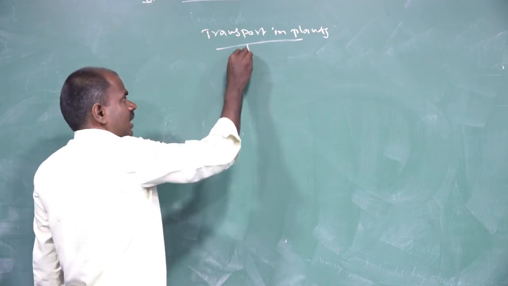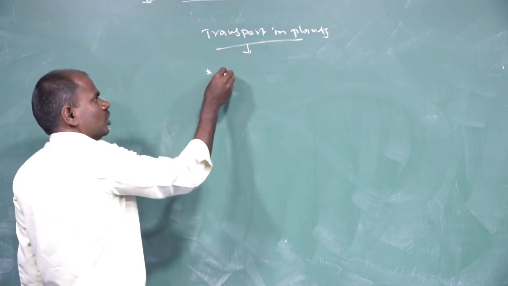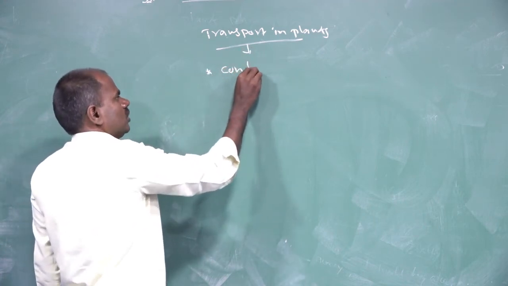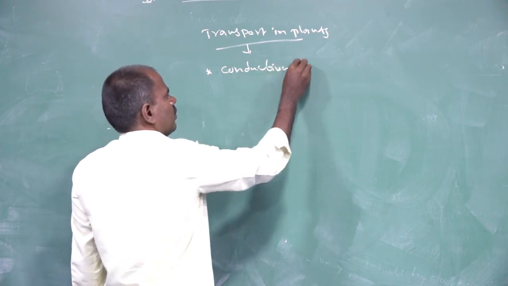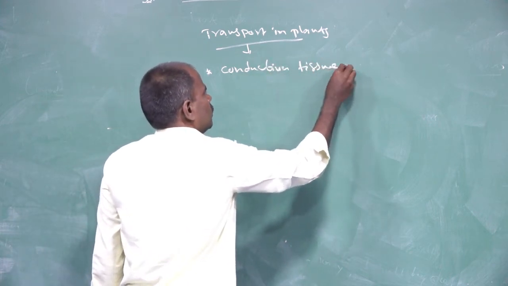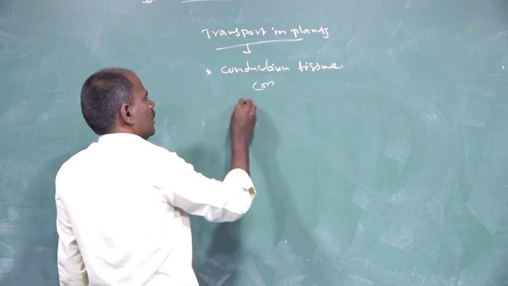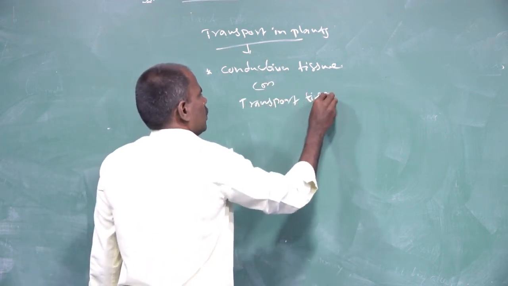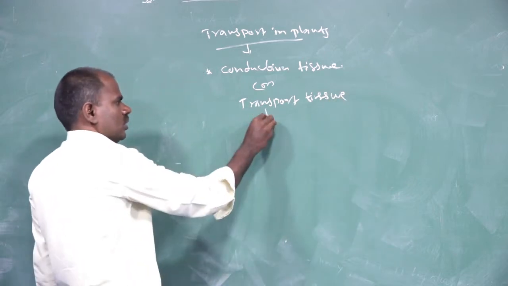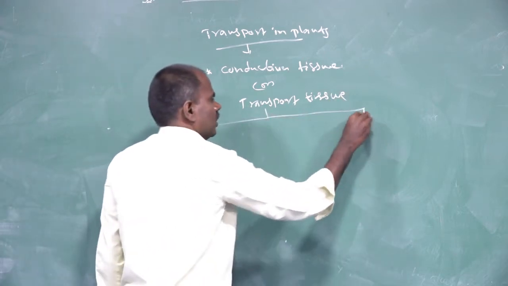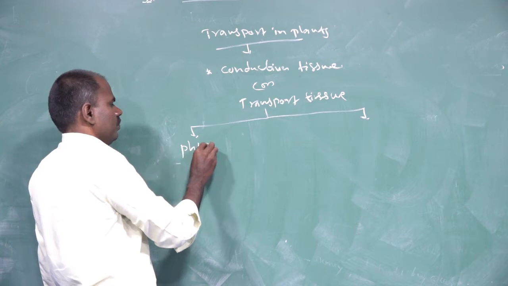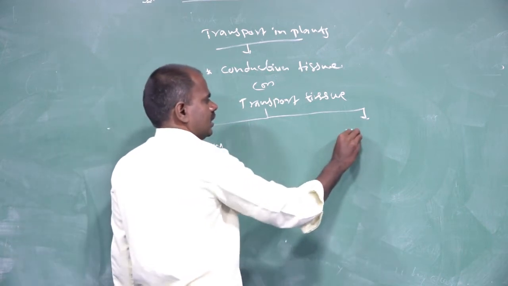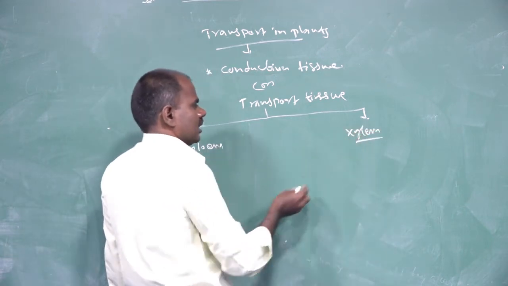In transport in plants, it involves only two tissue systems. The first one is the conducting tissue system. Conducting tissues are transport tissues. The transport tissues are the phloem and the xylem.